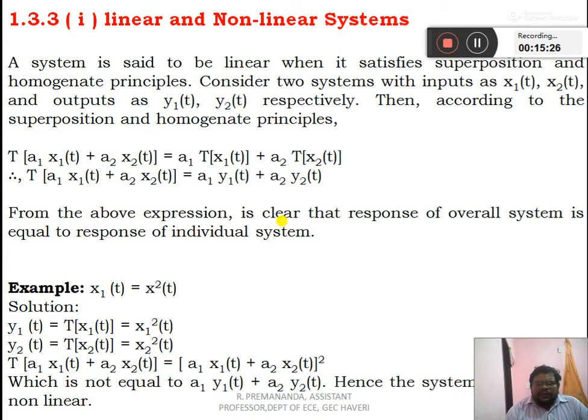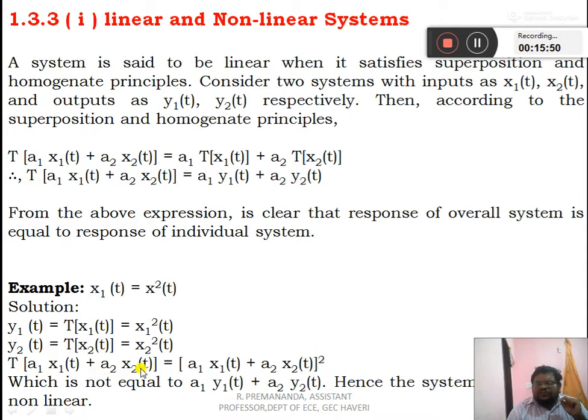We will discuss this with one example. x1(t) is equal to x squared of t. See, y1(t), T is called the operator. T is an operator and x1(t) is the input applied, so that it becomes x1 squared of t. Similarly, y2(t) is equal to applying that operator, so it becomes x2 squared of t.